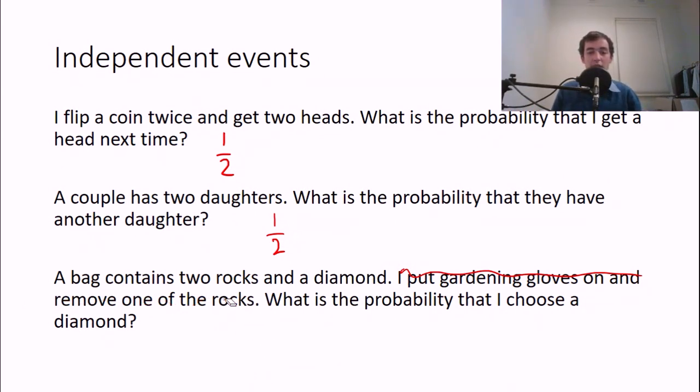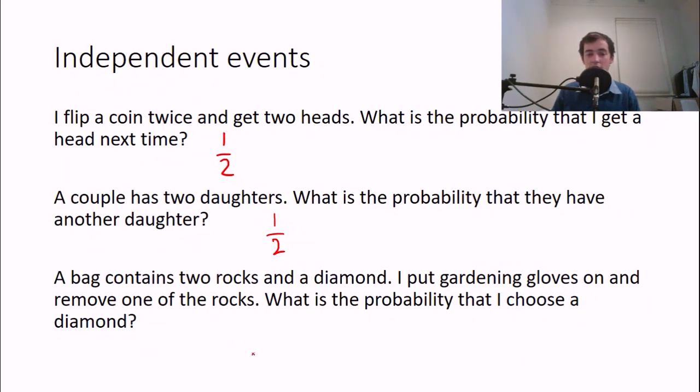But the fact is that after I've removed one of the rocks, I only have 1 rock left and 1 diamond. So my sample space now, after I remove the rock, is 1 rock and 1 diamond. So now the probability has changed. The probability now is 1/2 because 1 out of the 2 is a diamond. So removing a rock at the start and then removing something else, they are dependent events, because it actually matters.